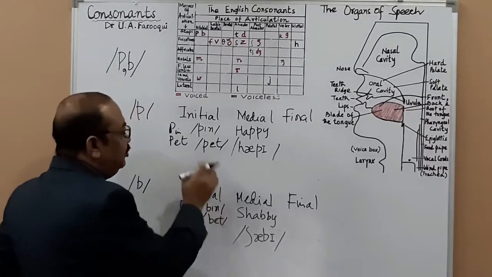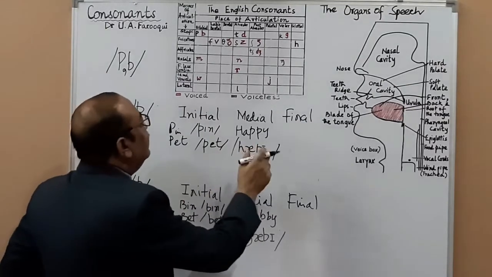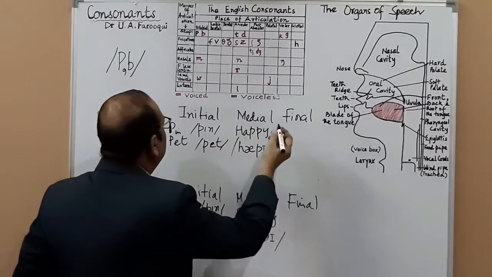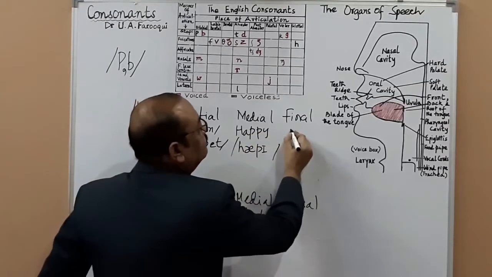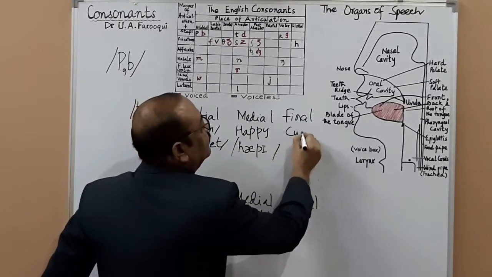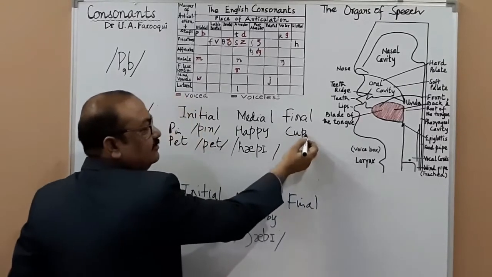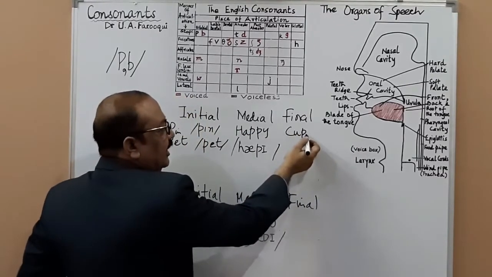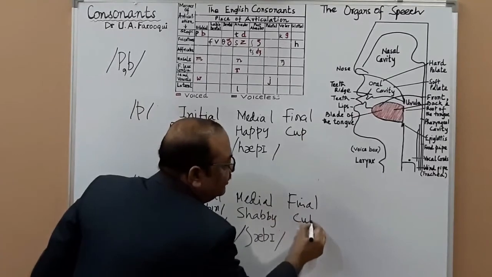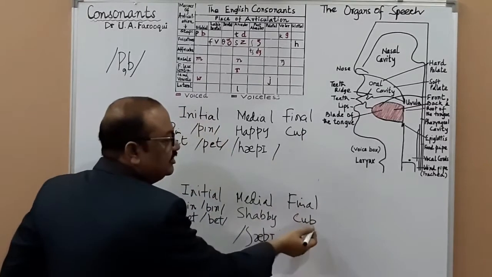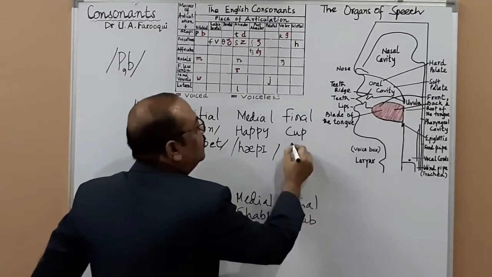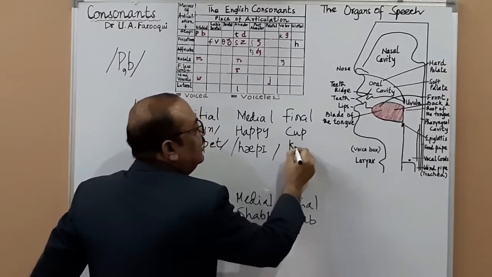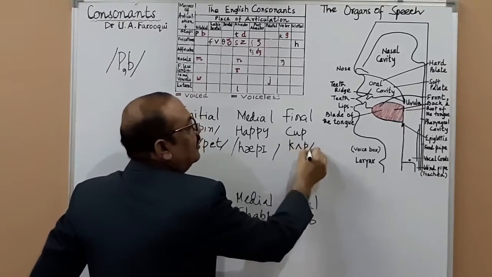So we are taking 2 initial sounds, 1 medial sound, and let us take final sounds now. Say cup. Pa is occurring at the end. And here you may have cub for that matter. Ba sound is coming here. How do you transcribe? You transcribe it like this. So easy.